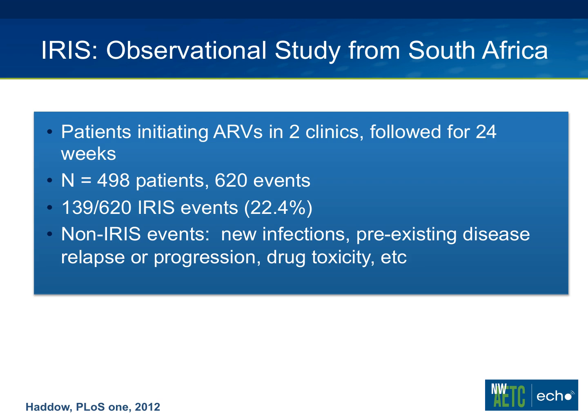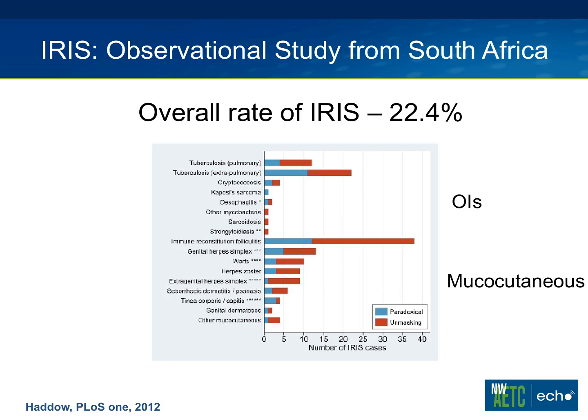after starting antiretroviral therapy. They classified 139 of these 620 as IRIS events. The non-IRIS events included new infections that did not present with a particularly inflammatory presentation, pre-existing disease that relapsed, drug toxicities related to antiretroviral therapy. Those were the reasons for non-IRIS events, but 22% of the events were classified as IRIS.